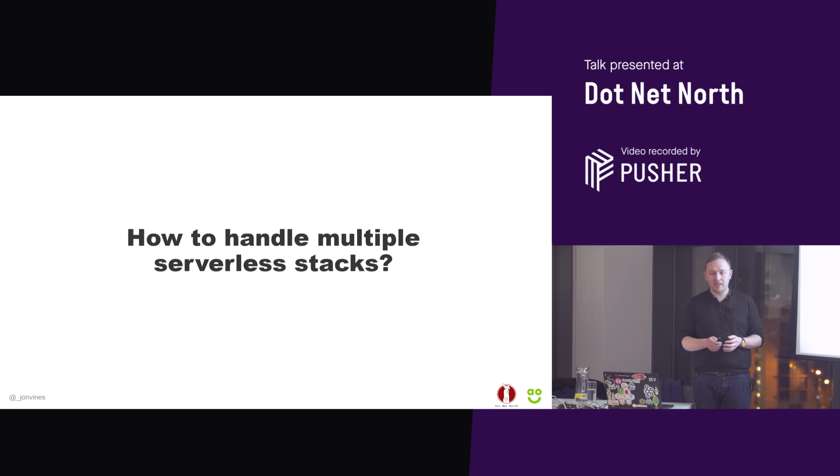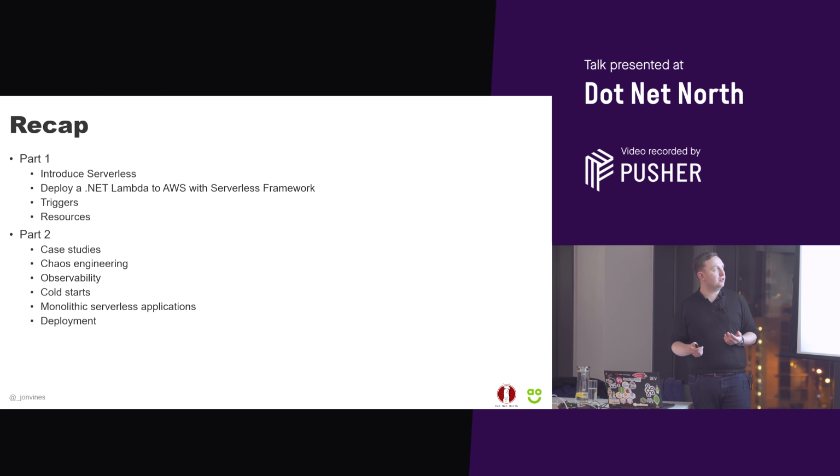So how did we handle that? The first thing we tried to do was to kind of map the MD5 hash of the package that was built, but that's different every time you actually build it, so that didn't work. So what we actually used was the git diff to look at where in the deployment code might have changed, and if it hadn't changed since the last check-in, we didn't deploy it. So for that to work, you've got to really be on kind of continuous delivery models, to get your commit into production as quickly as possible. But that was, again, a little bit of a hack, but it's helped us with holding multiple serverless stacks in one repository.